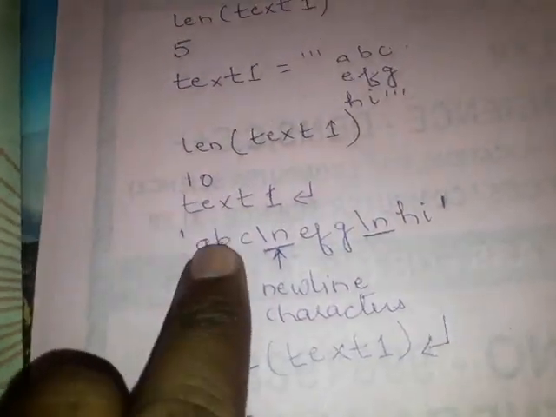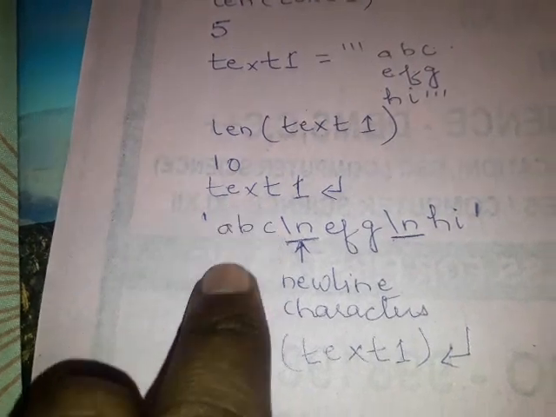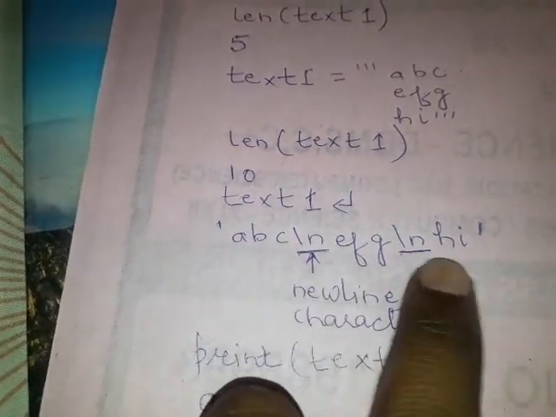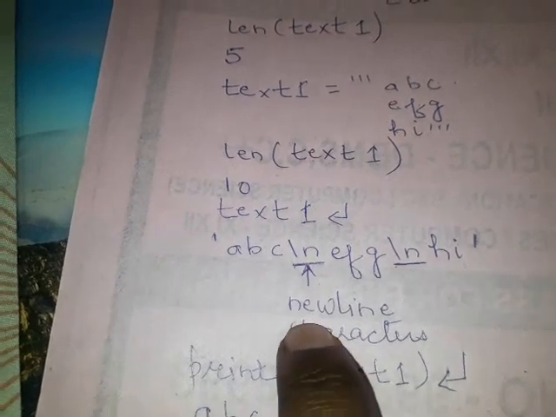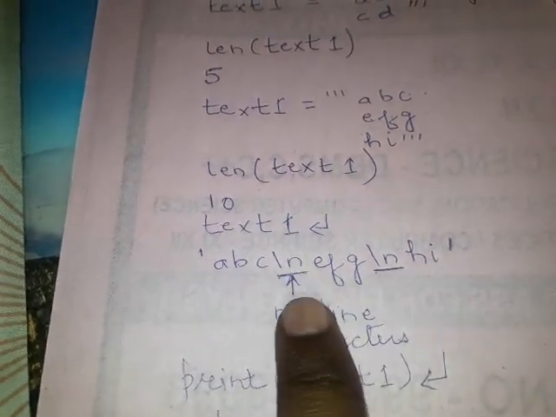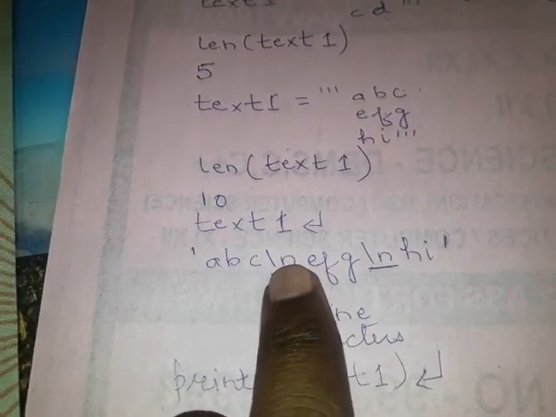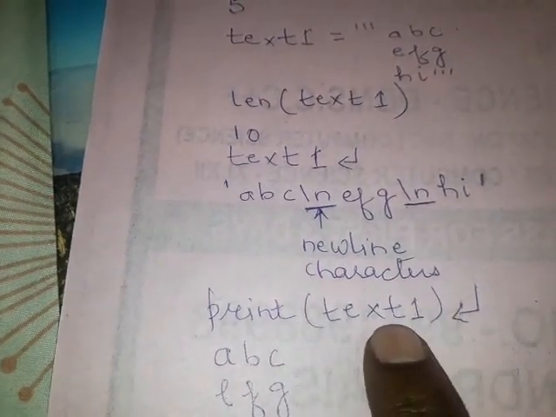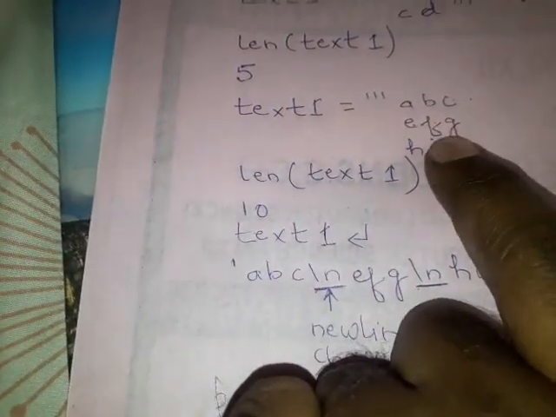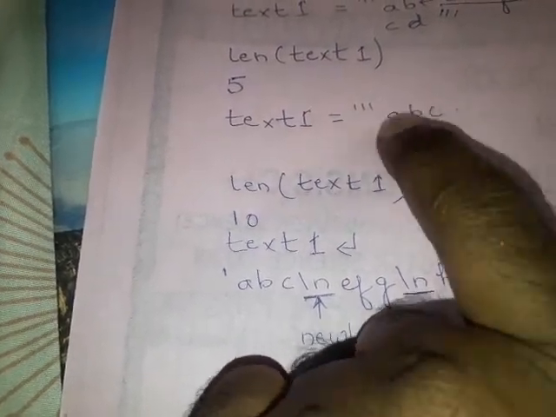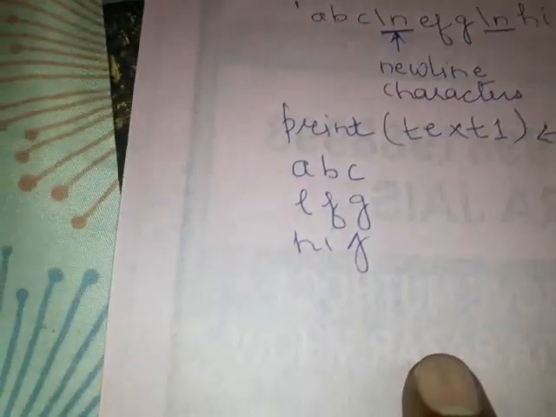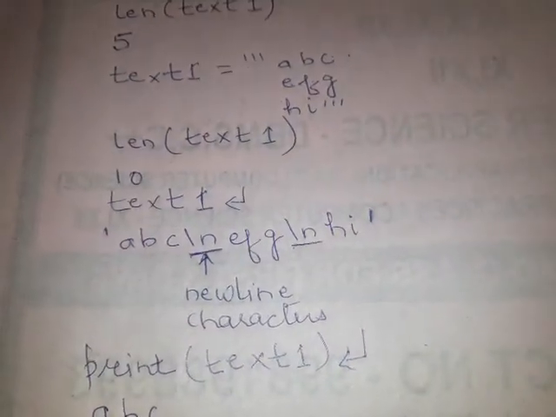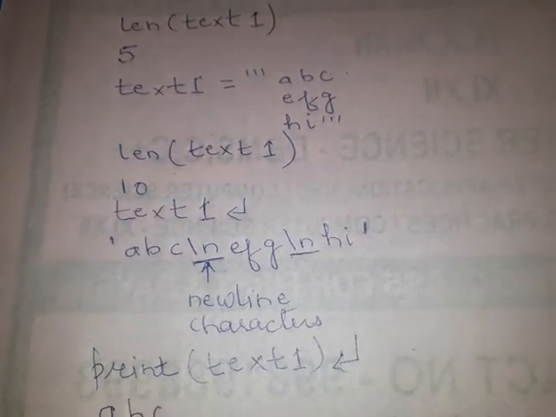Here when you write simple text 1, the output will show the special non-graphic characters. But if you don't want these non-graphic characters, then use the print function. When you write the print function with the text1 variable, it will be printed as it is, as you initialized it, as a multiple line string like this.